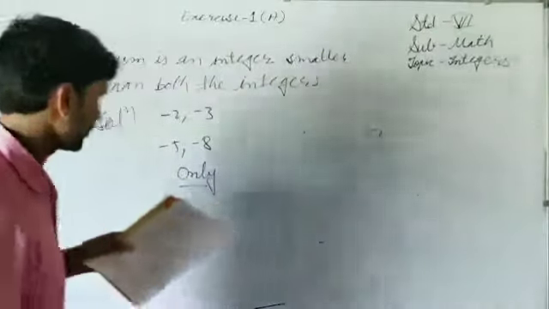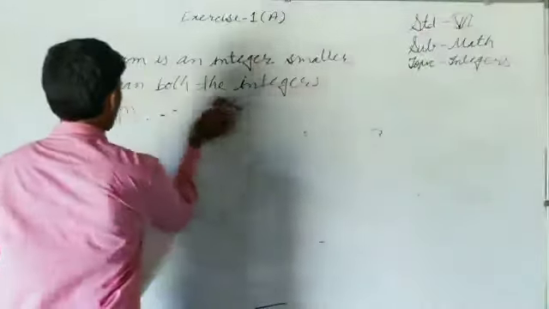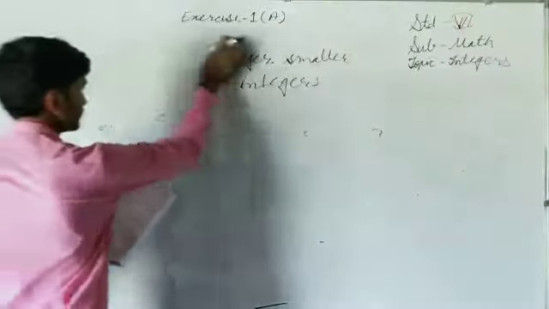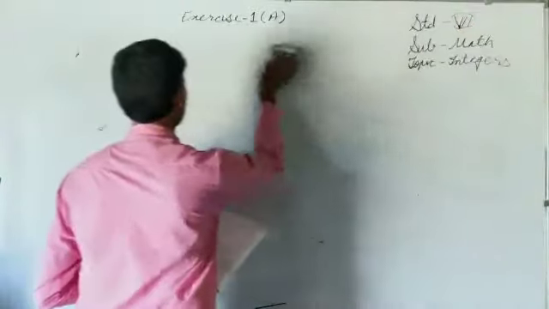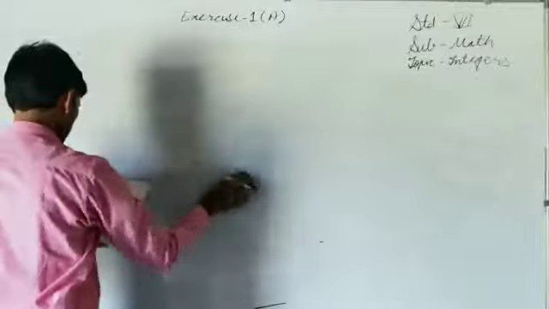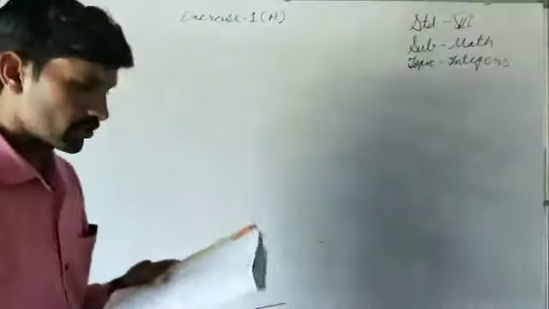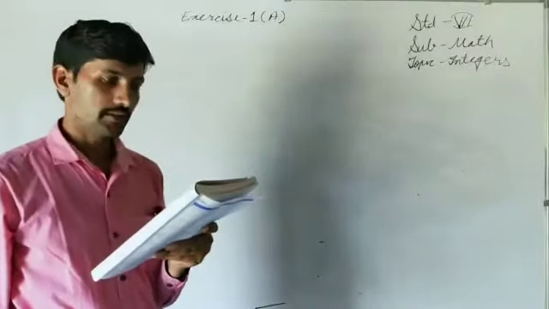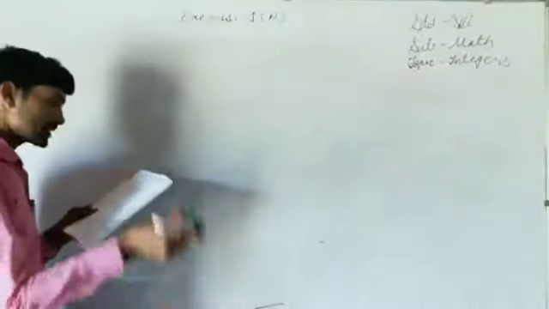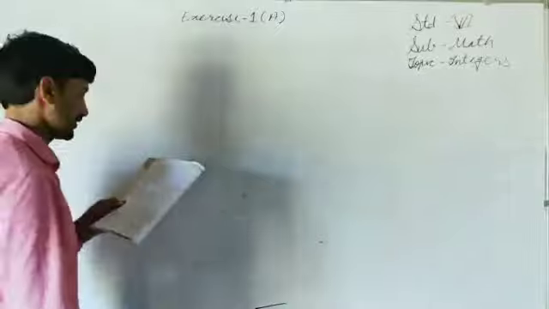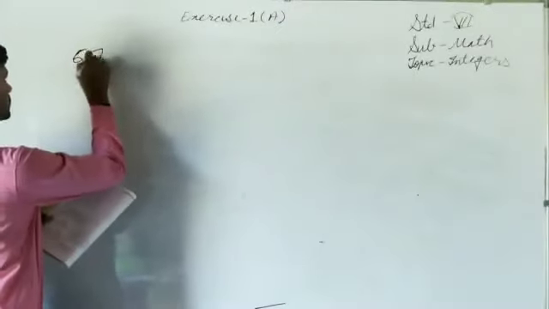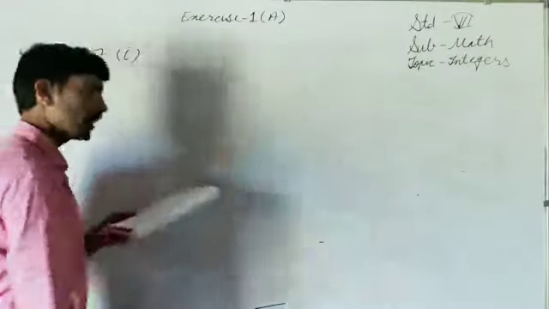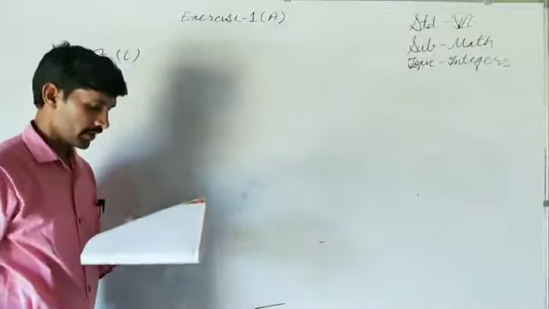Now look at question number 7. What is question number 7? In this case it is asking difference. Write a pair of integers whose difference is an integer smaller than both the integers. So difference must be smaller than both the integers. So how we can do this question? So let us again discuss the cases.